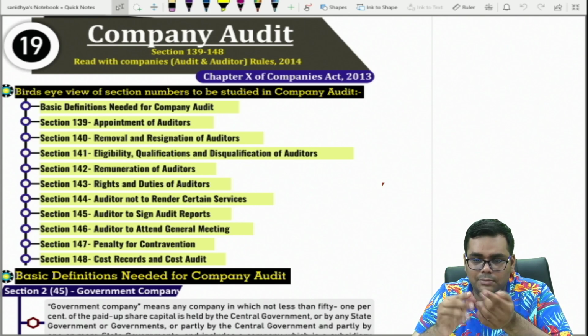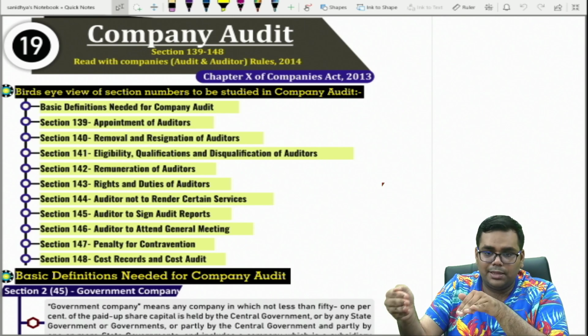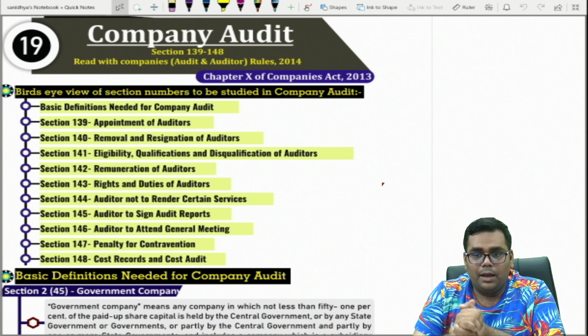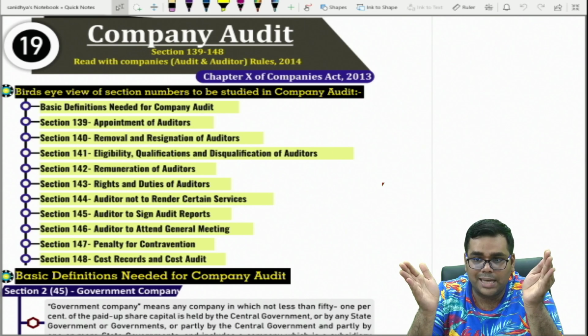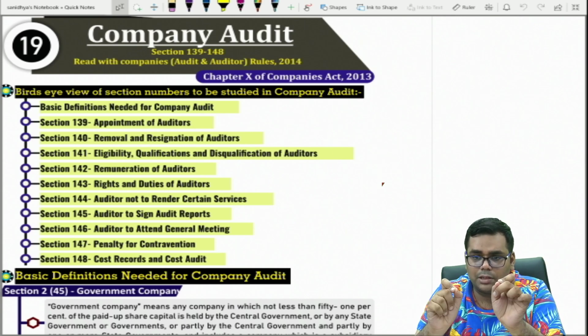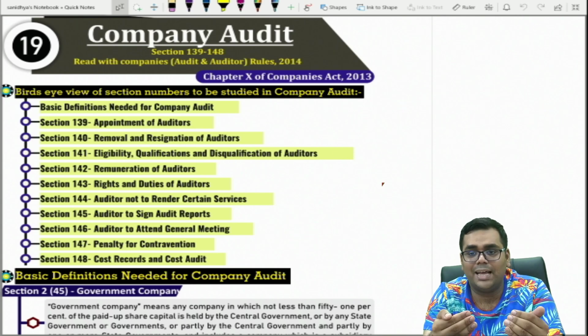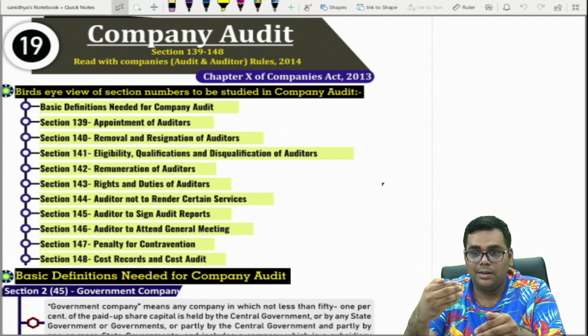One of the changes is there are two amendments in the definition part. One is the definition of government company and another is the definition of small company. Another amendment, the reporting requirement has been enhanced. Section 143 subsection 3, matters to be included in the auditor's report, read with rule 11. The reporting requirements given there has been enhanced. So there are a few more reporting requirements.